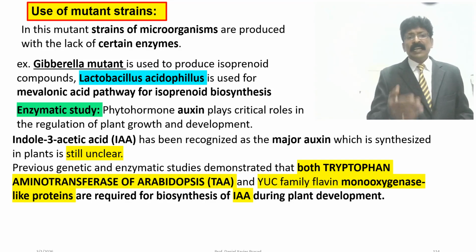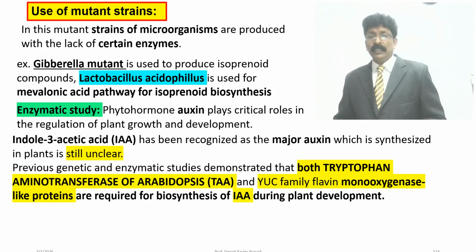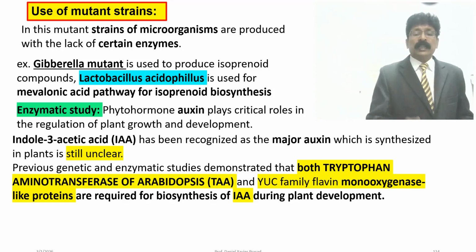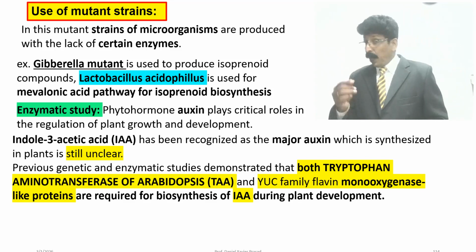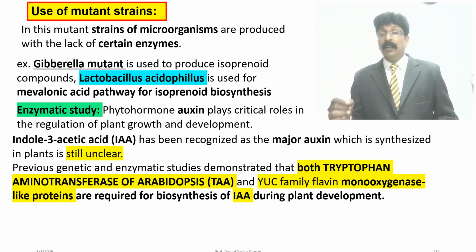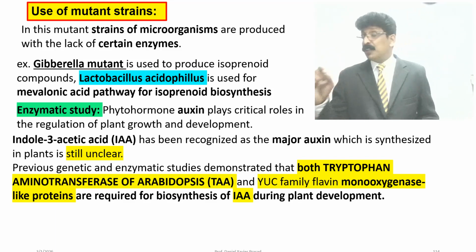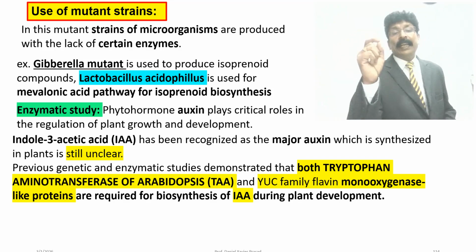Previous genetic and enzymatic studies demonstrated that both tryptophan aminotransferase of Arabidopsis, TAA, and the YUC family, that is, flavin monooxygenase-like proteins called YUC, are required for biosynthesis of IAA, indole acetic acid, during plant development.